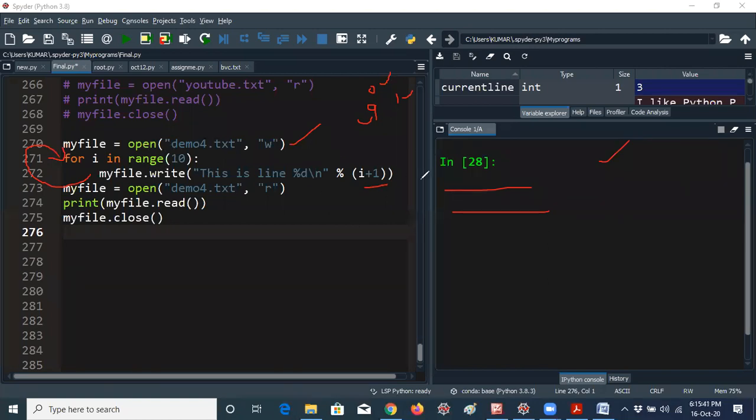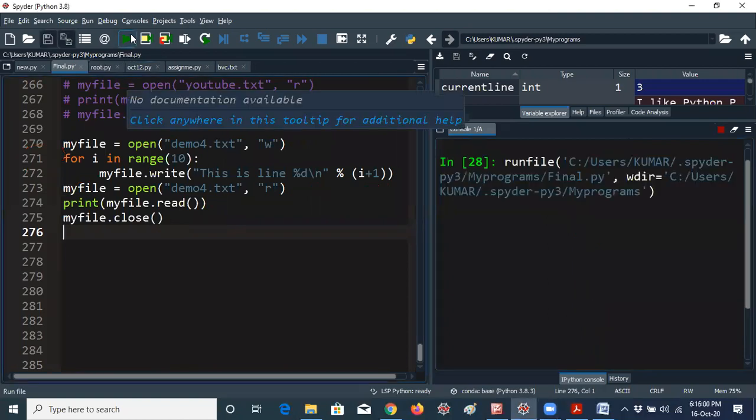Same content, I'm just changing the line number. That's all. So my file equals open. I'm opening that file again, just reading that particular file, and then closing the file. That's all. The data will be printed here only, because I've already given the r mode here.